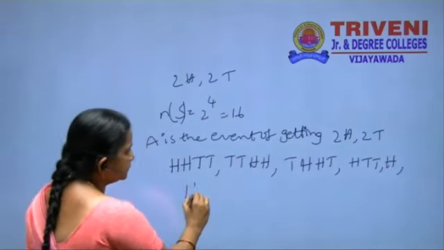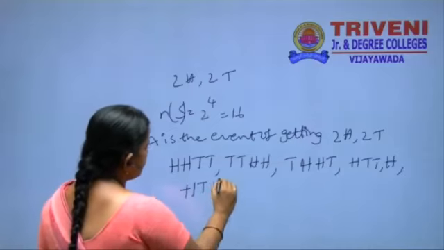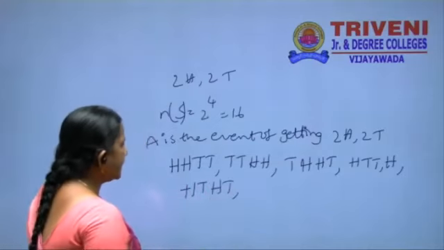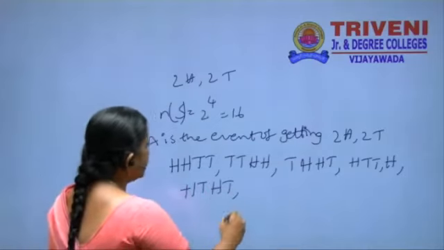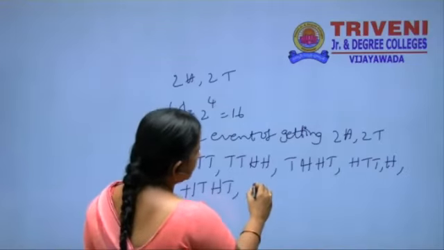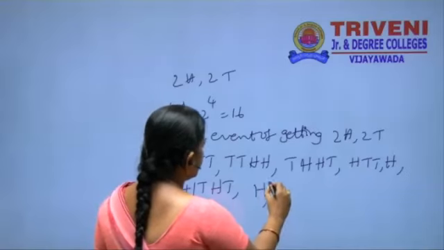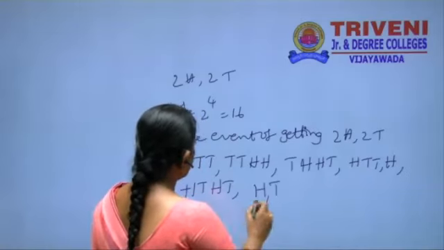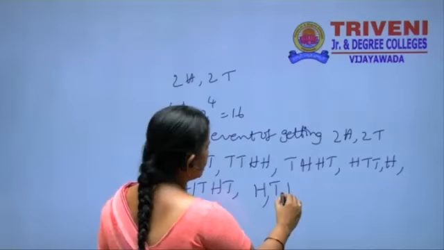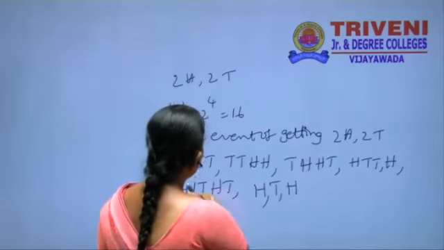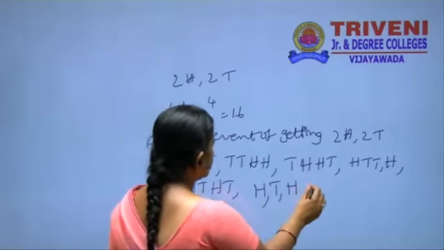head, tail, and again another chance is there here. What is that here? Head, one, two, three.